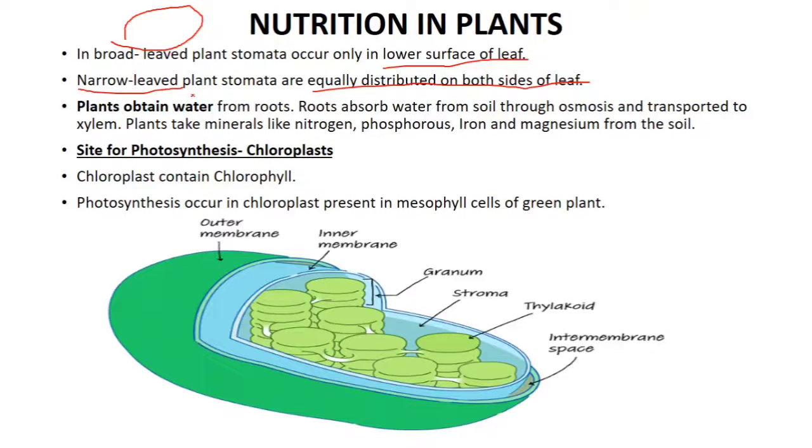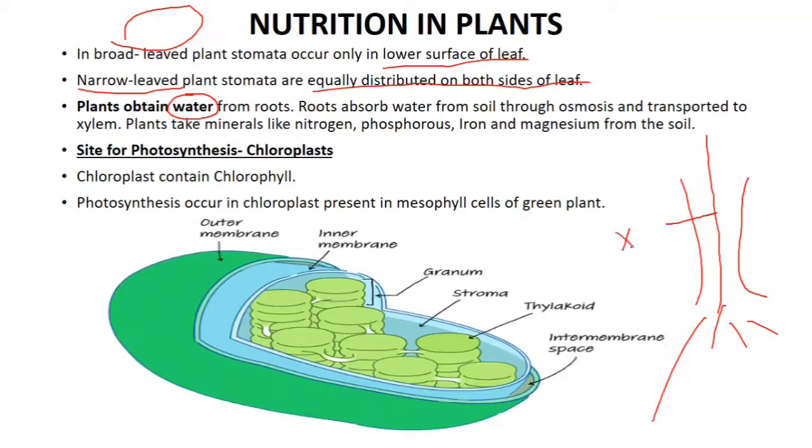Now the question arises, how do the plants get the water? So the plant gets water from the root. You must have seen that trees or plants have roots. Now what's the function of the root? The root absorbs the water from the soil, and this water is transported by a conducting or vascular system, and that is known as xylem. So xylem is present in the tree or in the plant.